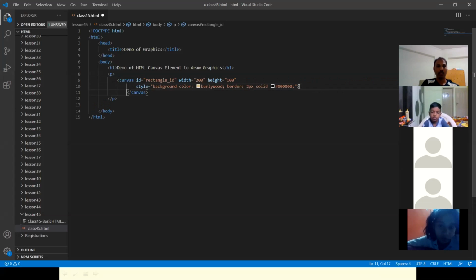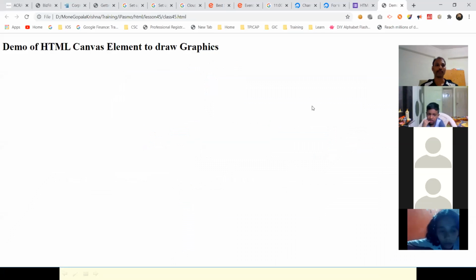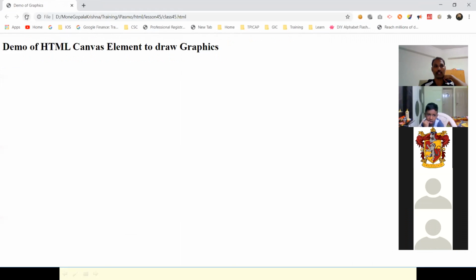I took the background as burly wood, and border 2 pixels solid black. Now let's refresh this page. You can see the background color, and this is the rectangle we are drawing. So we can draw rectangles here.